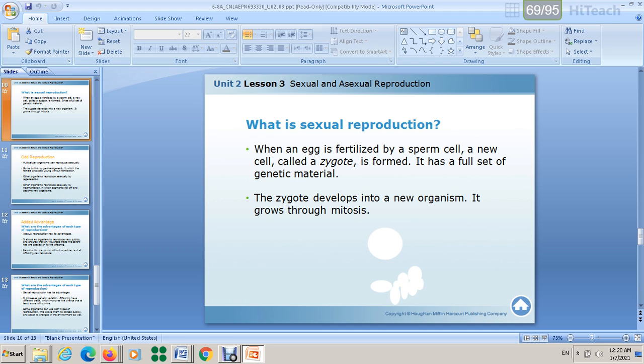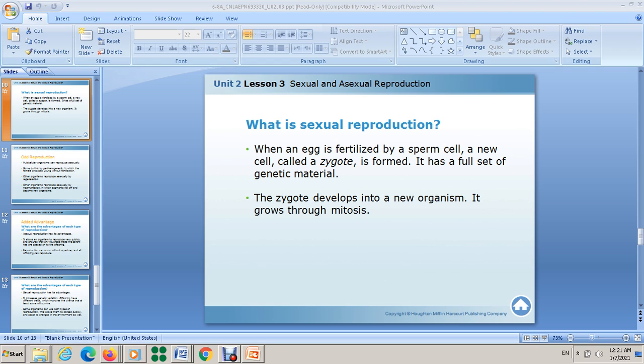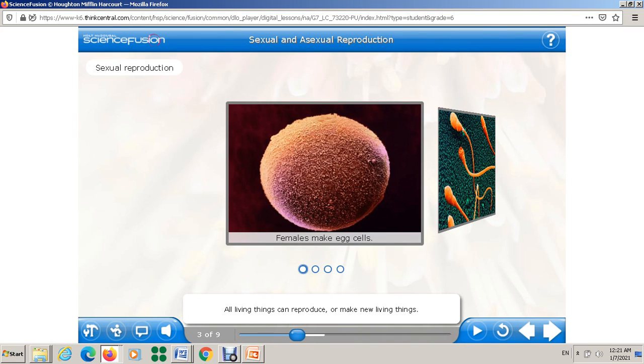You are the size that you are today because of which type of cell division? The mitosis, right? So here you have to know the meaning of fertilization, the meaning of the zygote, the meaning of gametes, male gamete and female gamete, sperm and egg cells, and they are haploid cells. Okay, let's listen to this video and write notes while you are listening.